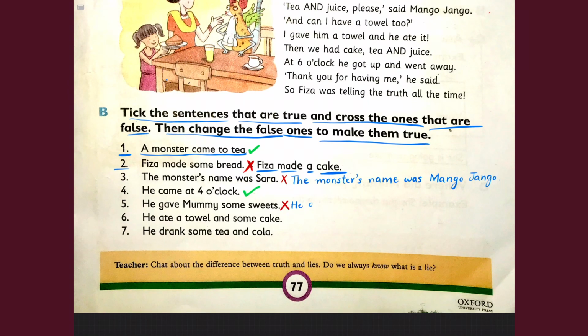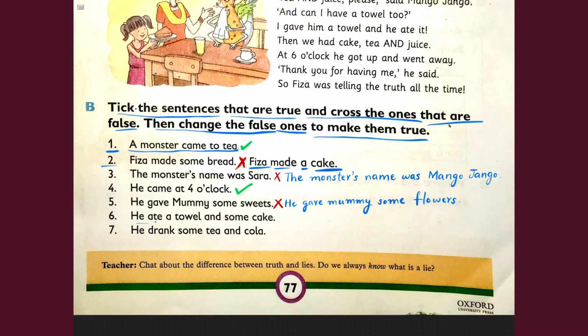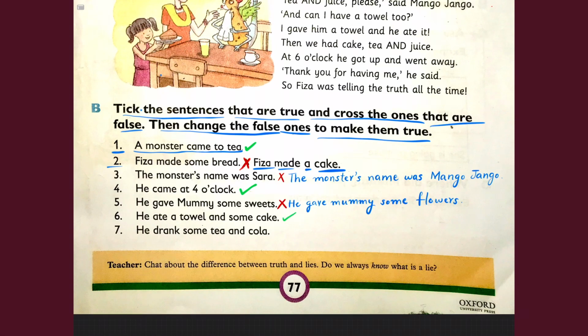He gave Mummy some flowers. Moving on to sentence 6. He ate a towel and some cake. Do you think he ate a towel and some cake? Is it true or false? Excellent, it's true. Moving on to 7.